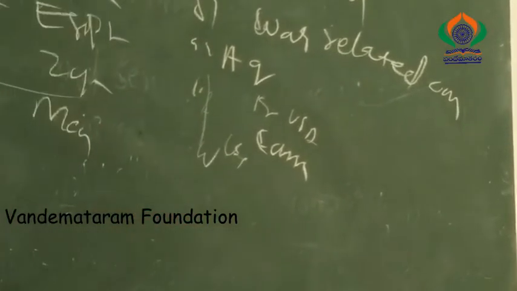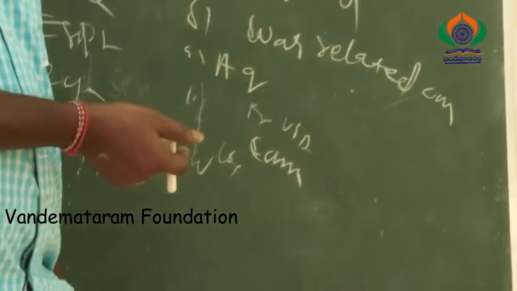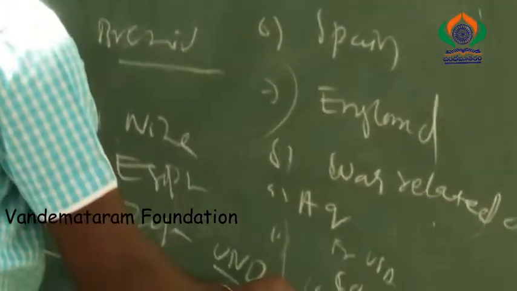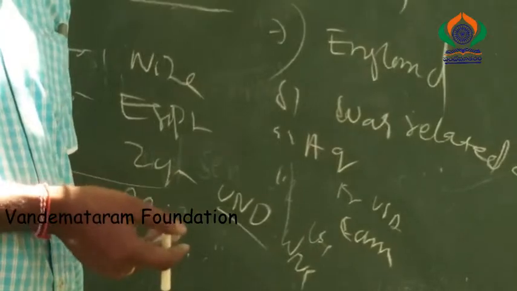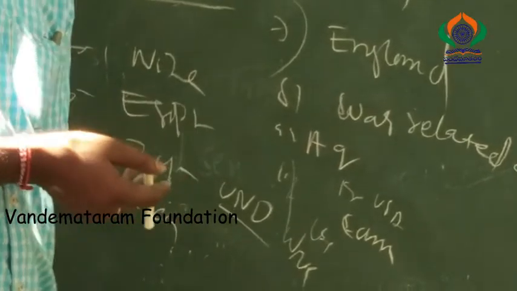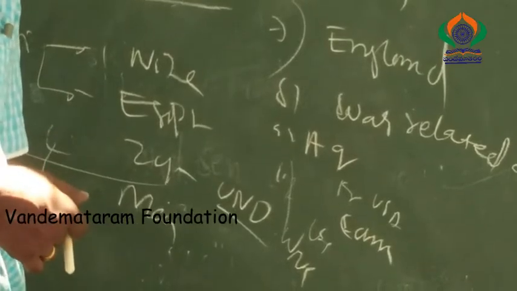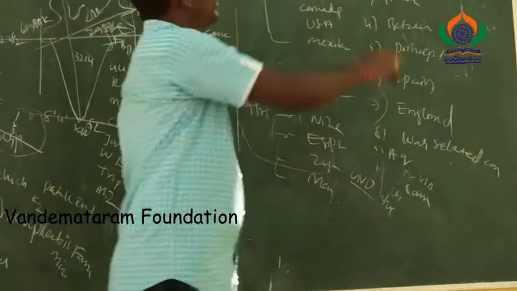For example, what is an important question? What is the headquarter of WHO? Geneva. What is the headquarter of UNO? Answer, New York. What is the headquarter of UNICEF? New York. UNESCO, Paris. It is clear? So these are the application questions in Europe.